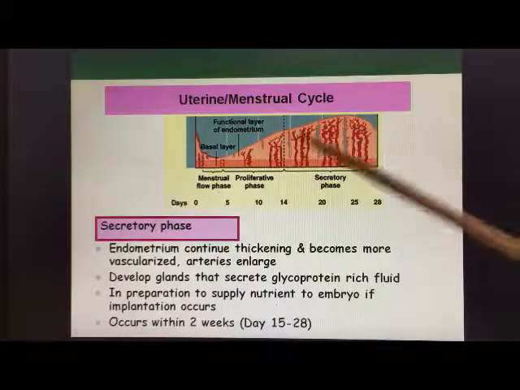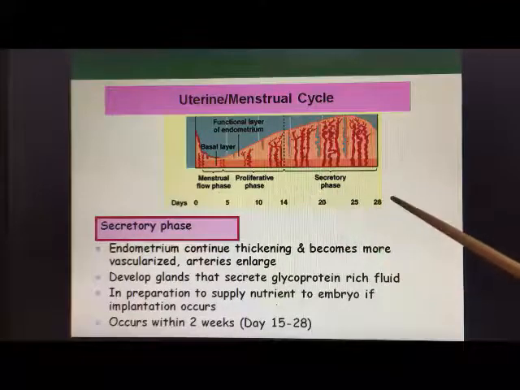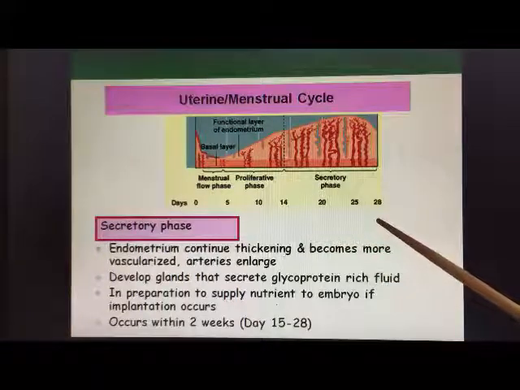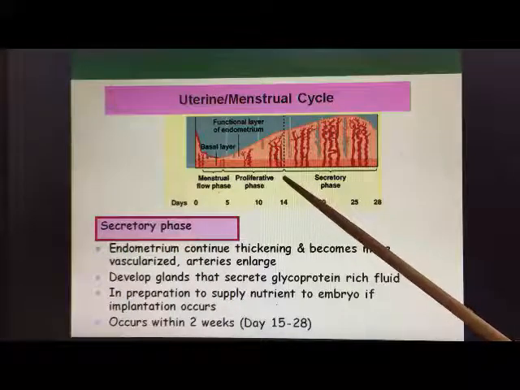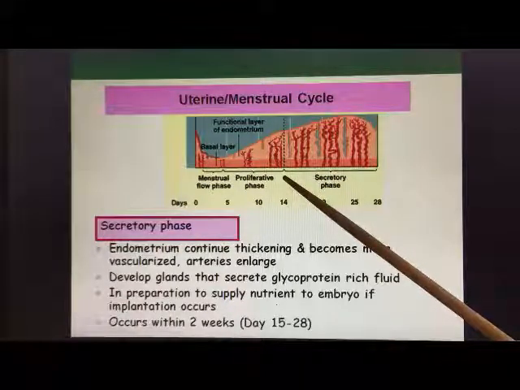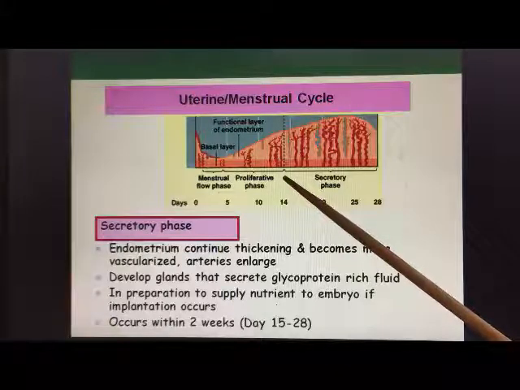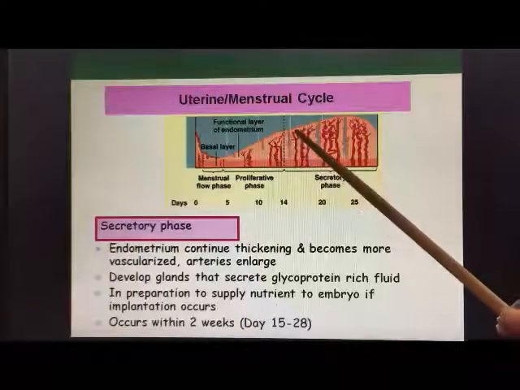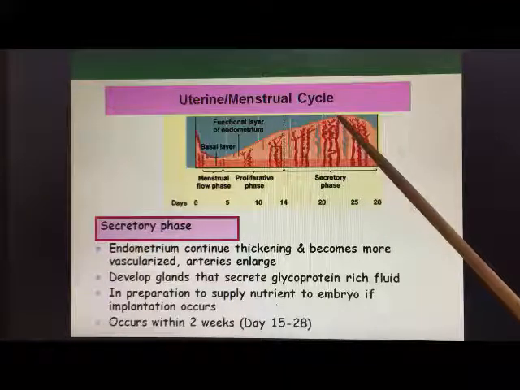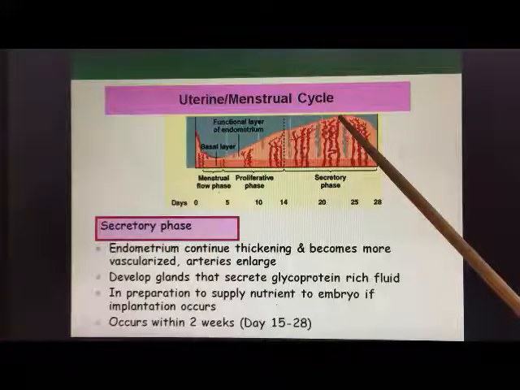The third phase is the secretory phase. It occurs over about 2 weeks, from day 14 until day 28. What happens after day 14 is due to the ovulation process. We know that in the ovary, when ovulation has occurred, the remaining follicle is known as the corpus luteum. The corpus luteum will start secreting estrogen and progesterone, and both of these hormones will cause further thickening of the endometrium lining, because it needs to prepare in case fertilization occurs, since the secondary oocyte has already been released at this time.